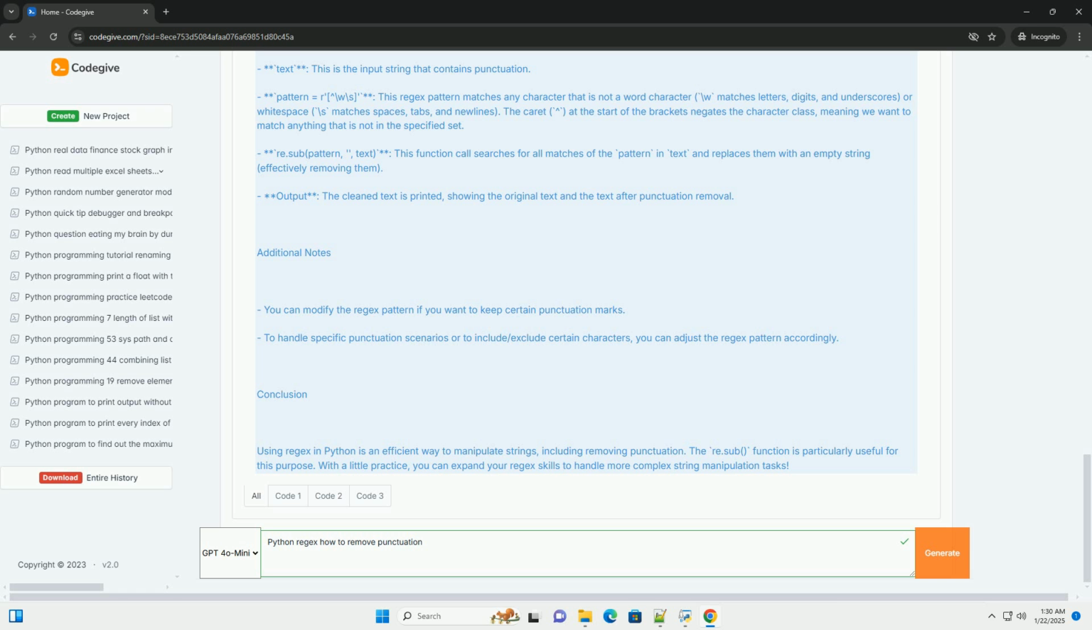Conclusion. Using regex in Python is an efficient way to manipulate strings, including removing punctuation. The re.sub function is particularly useful for this purpose. With a little practice, you can expand your regex skills to handle more complex string manipulation tasks.